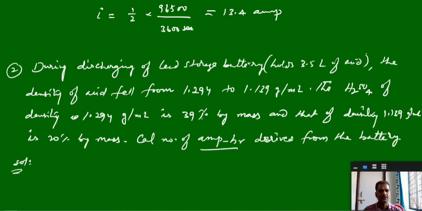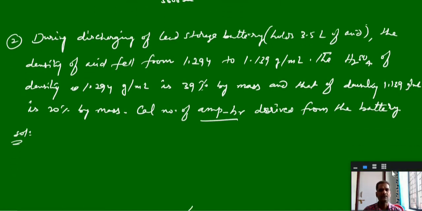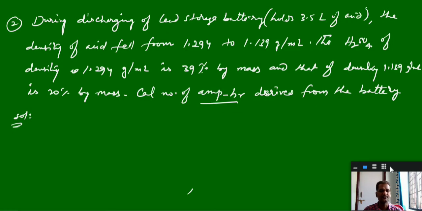How much current is produced? We should first know how much H2SO4 is consumed. If you know the number of moles of H2SO4 consumed, we can equate that with the number of moles of Faradays. Once you know the number of Faradays, we can calculate that into ampere hours. So during the discharging process, what is the initial amount of H2SO4 and what is the final amount? From that we can identify the amount of H2SO4 consumed during the discharging process.